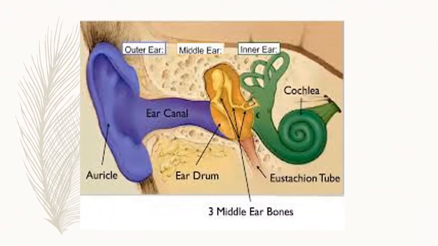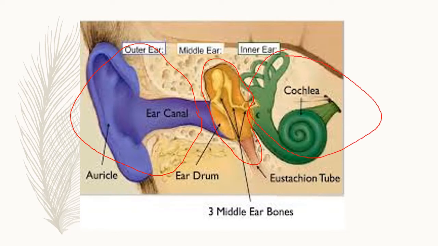Children, in this picture, you can clearly observe the three parts of the ear. One is the outer ear, middle ear, and inner ear. Here the blue colored part of the ear is considered as the outer ear, the brownish part of the ear is considered as the middle ear, and this green part of the ear is considered as the inner ear. The human ear is majorly classified into three parts: outer ear, middle ear, inner ear. Now let us move on to each part of the ear.